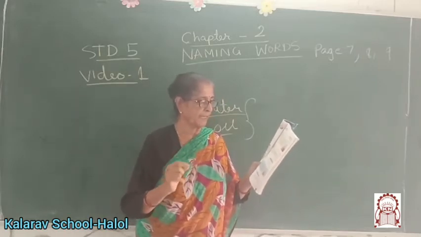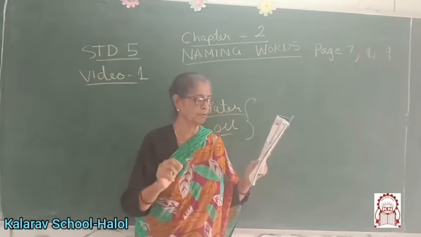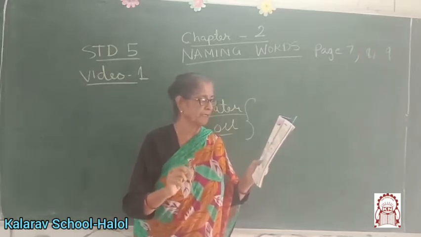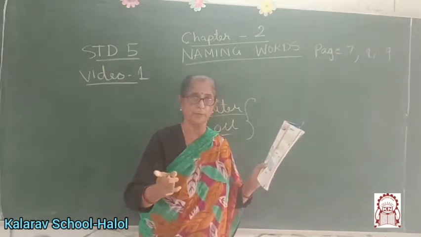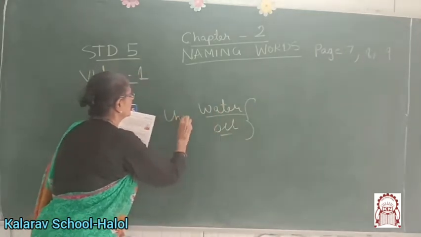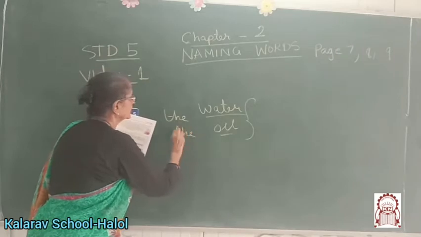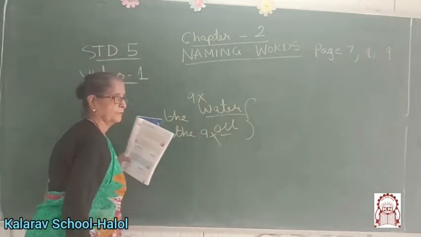Indefinite articles a and an cannot be used before uncountable nouns. But the definite article the can be used before both countable and uncountable nouns. Both we can use the. The oil. The water. But we cannot say a oil. No. Alright?